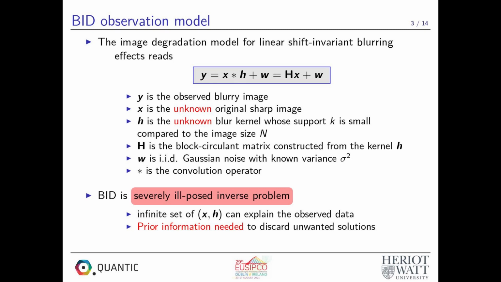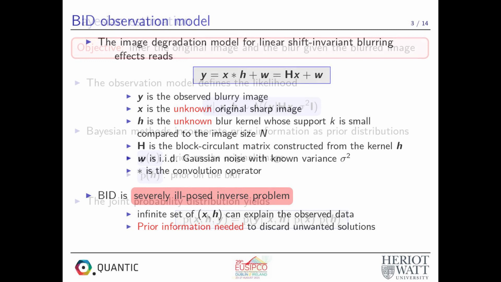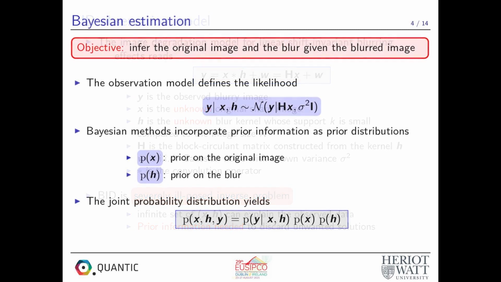In this context, the BID problem is a severely ill-posed inverse problem in the sense that an infinite set of x and h can explain the observed data. Hence, prior information about both the original image and the blur kernel is needed to discard unwanted solutions. The BID problem consists of inferring the original image and the blur kernel given the blurred image.